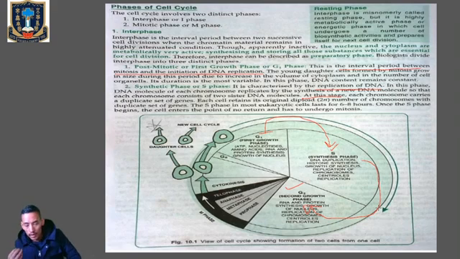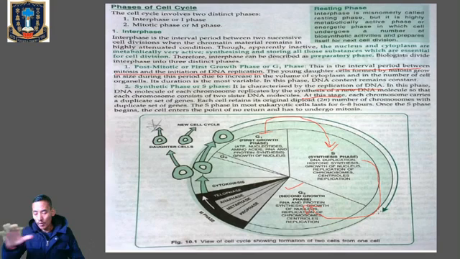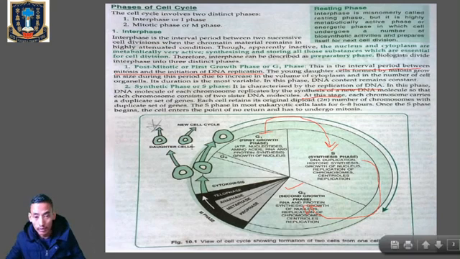Then from the S phase the cell will enter into the G2 phase, where further growth of the cell occurs because it has to enter into the cell division phase. So here the proteins for aster formation and proteins for spindle fiber formation will be synthesized. rRNA, mRNA, and nuclear RNA will also be synthesized. So here the cell is preparing itself to enter into the cell division phase. Once the interphase is over, once the cell has gone from G1 to S phase and from S to G2 phase, from there the cell will go into the next phase, which is called the M phase, or the mitotic phase.